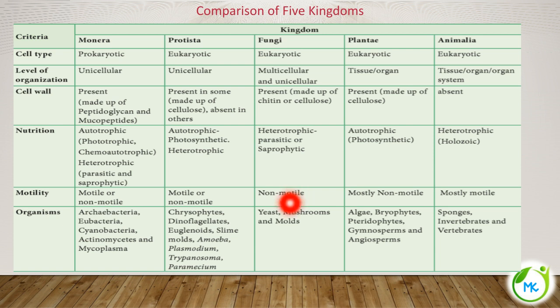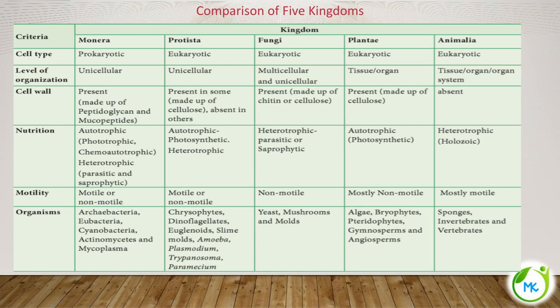Next, fungi comprise yeast, mushrooms and molds. In Plantae, you have all the multicellular algae. And there are different groups of plants: bryophytes, pteridophytes, gymnosperms, angiosperms, all come under Plantae. You learn about each of them in chapter 2.